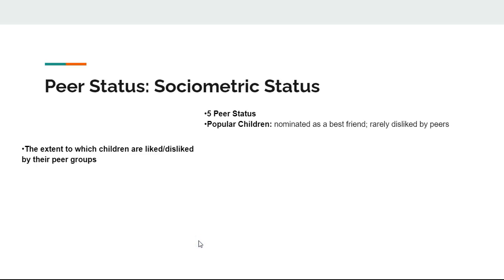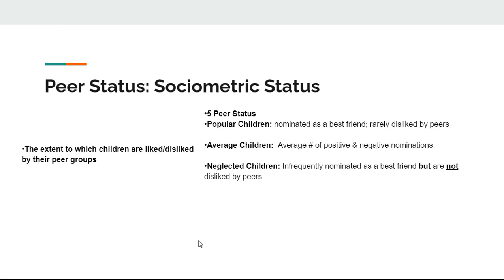The first peer status that they came up with is popular children. Popular children were more likely to be nominated as a best friend, and they were rarely disliked by peers. Average children is another peer status, and they had an average number of positive and negative nominations for whether they were the most liked or the least liked.